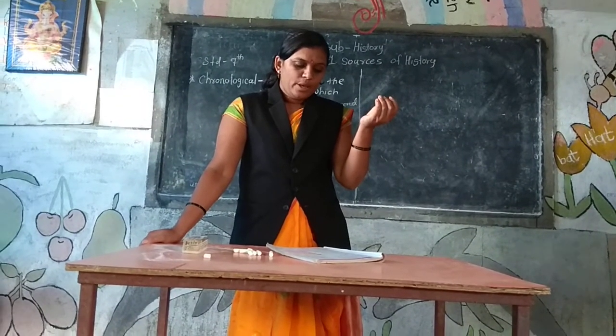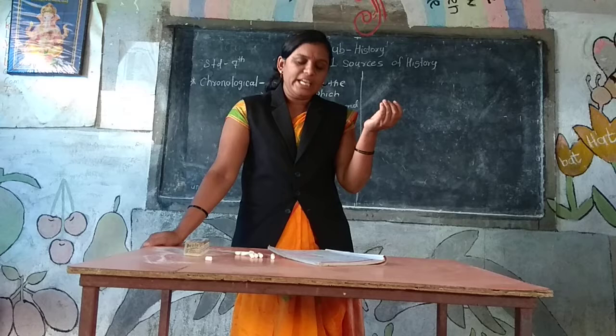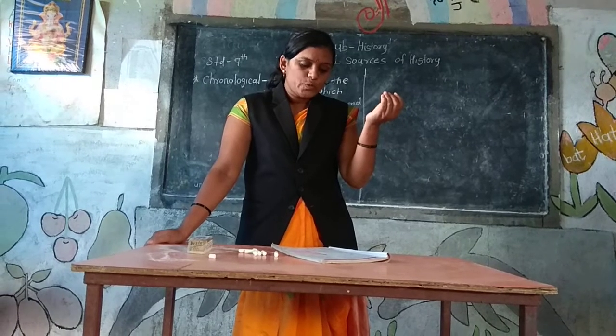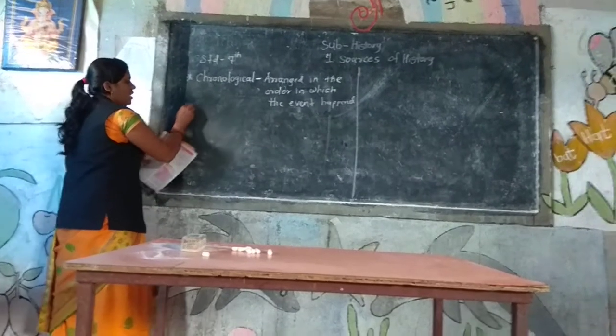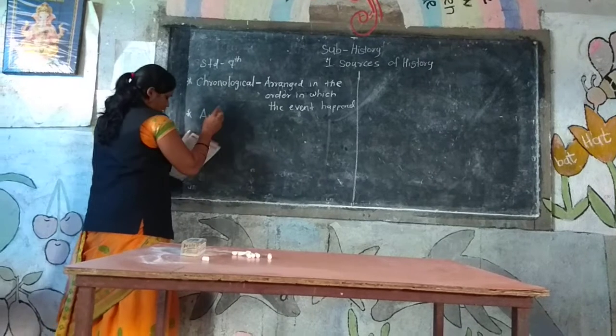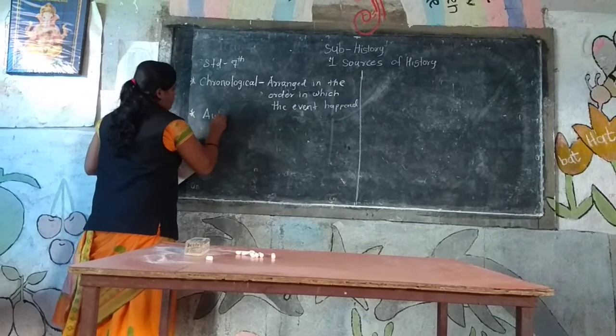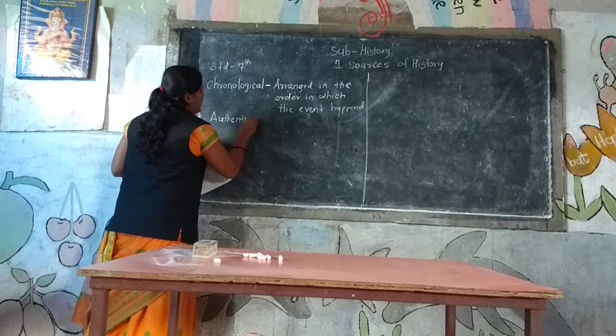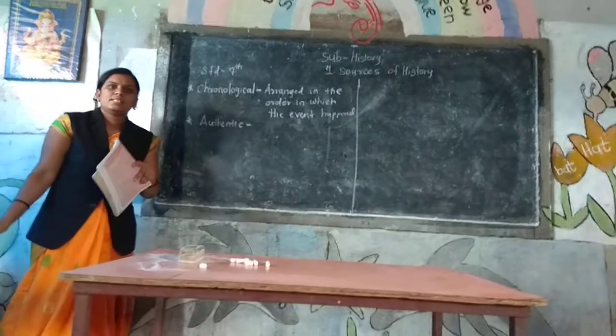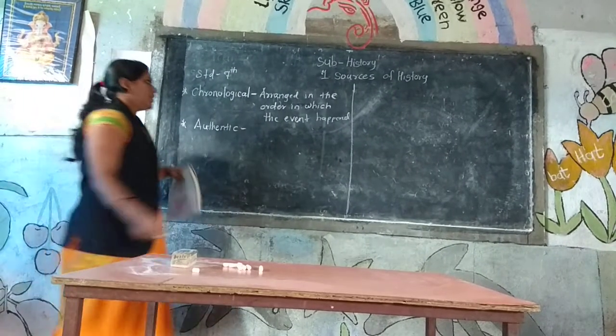History must be based on authentic evidence or proofs. Authentic, a new word given here. What is the meaning of authentic?